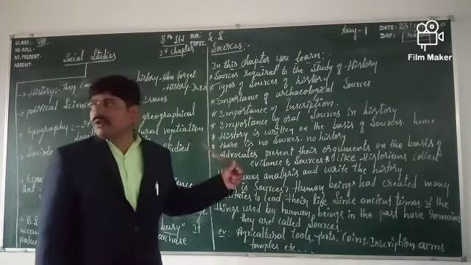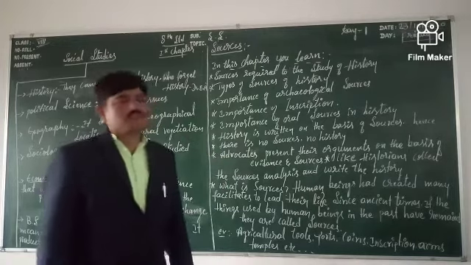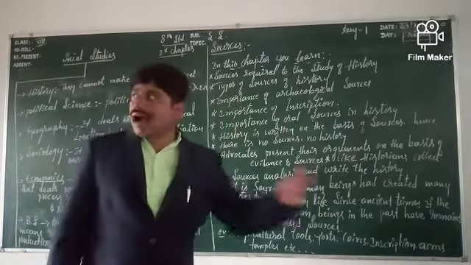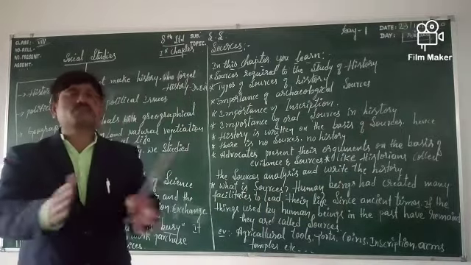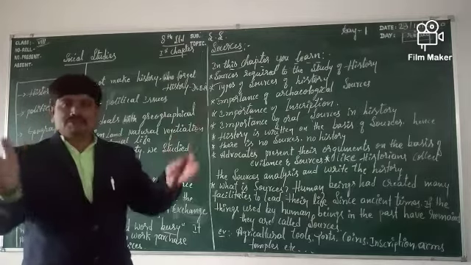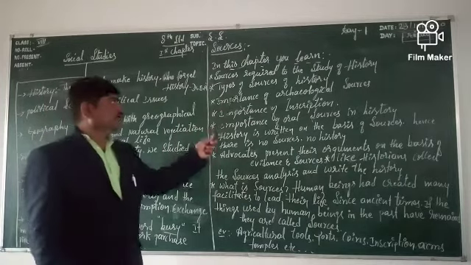The second point is types of sources of history. What are the types of sources in history? That is the second main thing.